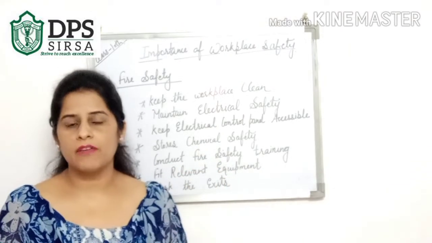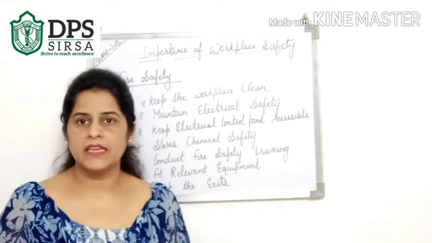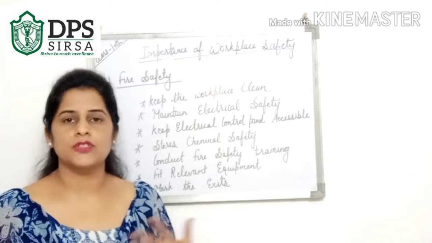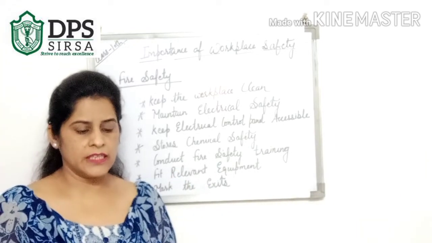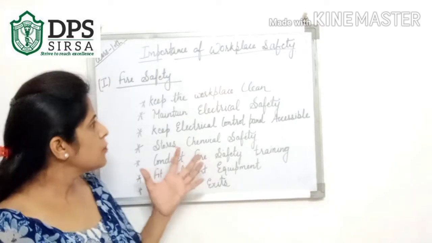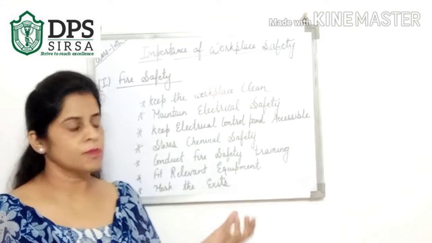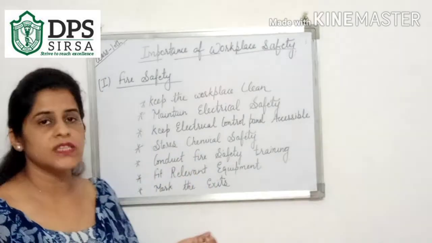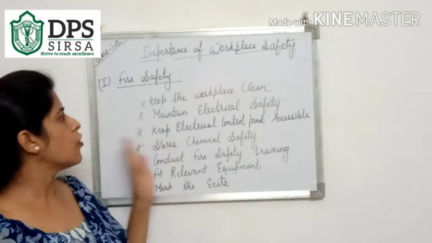If there is any faulty wire, there should be time-to-time checking of the faulty wires, and those wires should be removed from there and changed. If there are some electric wires that are malfunctioning, we should change them for the proper safety of the workplace.